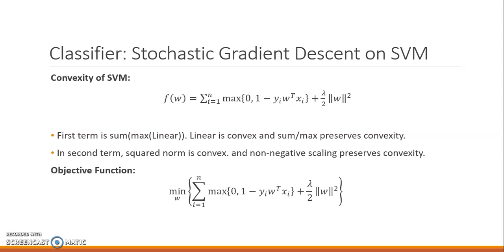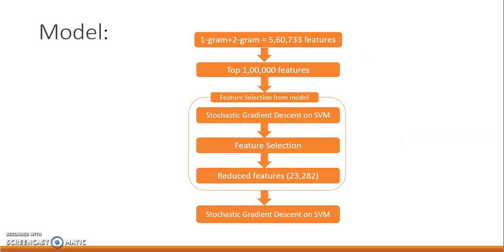My classifier is stochastic gradient descent on SVM. In order to apply stochastic gradient descent, the cost function should be a convex function. Here is the cost function of the SVM, and we verified whether it is convex or not. The first term is a sum of max of linear terms. Linear is convex, and sum and max preserve convexity. The second term, the squared norm, is convex, and non-negative scaling preserves convexity. So the objective is to minimize a convex function.